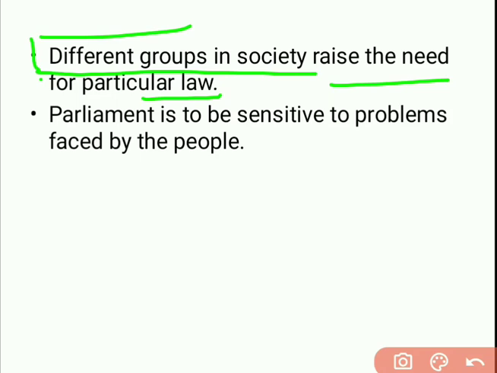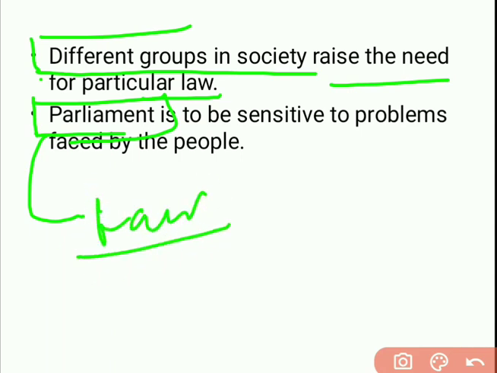And that's why in such a matter parliament is very sensitive to the problems faced by the people. In this condition parliament plays a major role in framing the law. So law making's responsibility is on parliament.